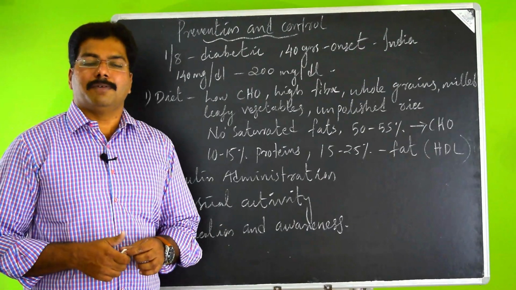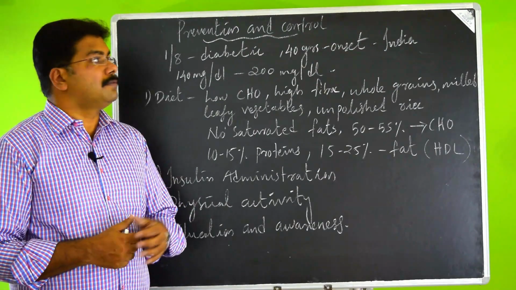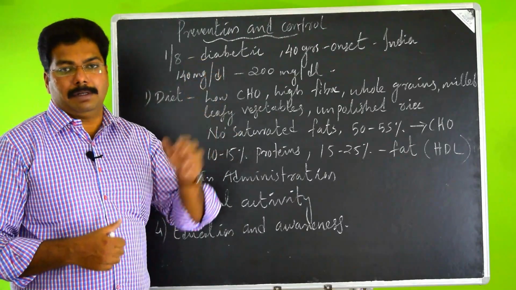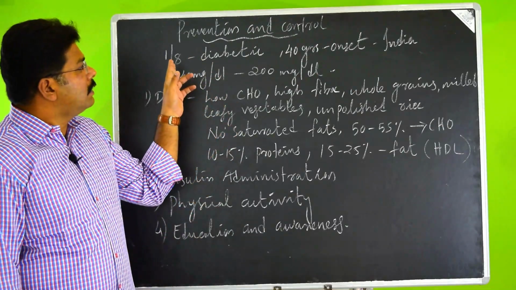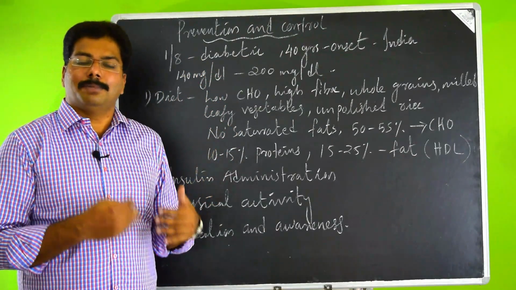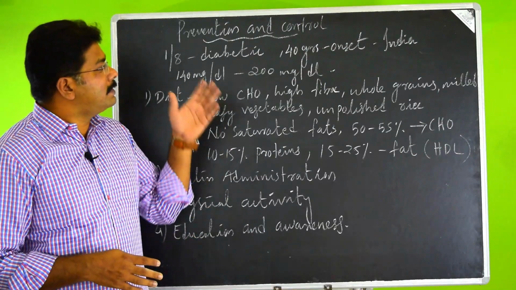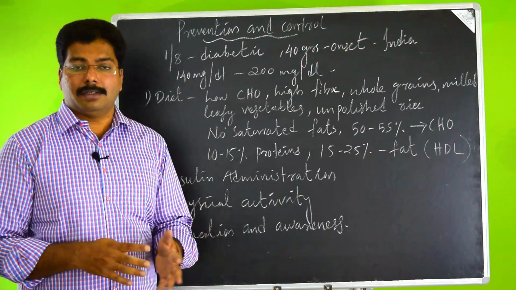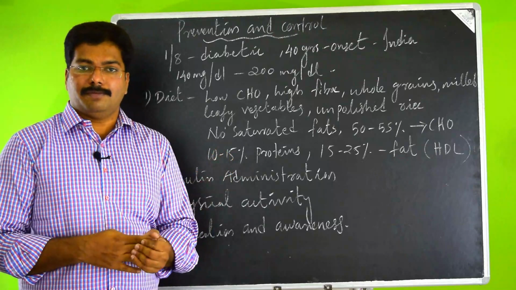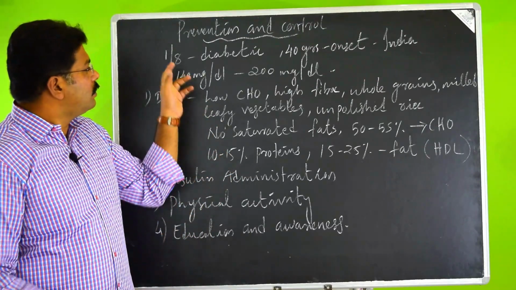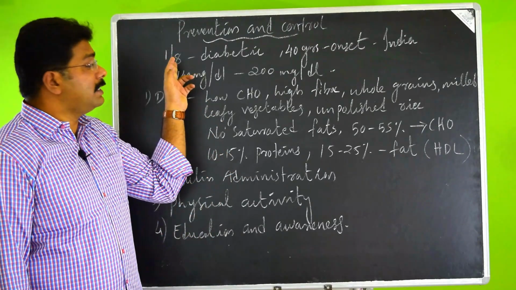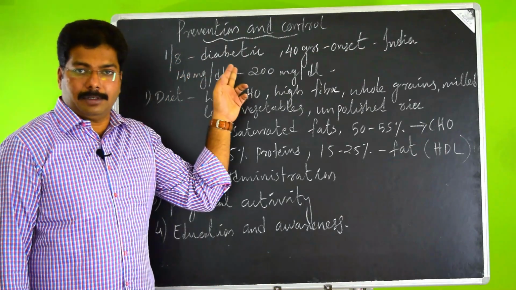The next one is prevention and control of this diabetes. Let's say you don't take it as a simple thing, because diabetes is the 7th biggest cause of death throughout the world, and 1 out of 8 people in India are diabetic.